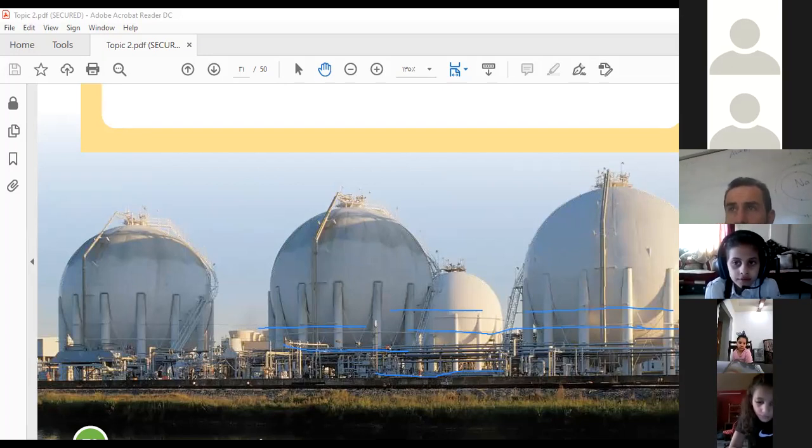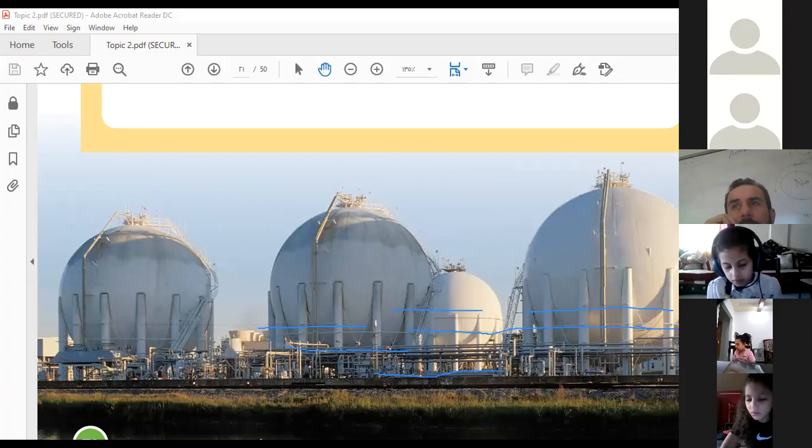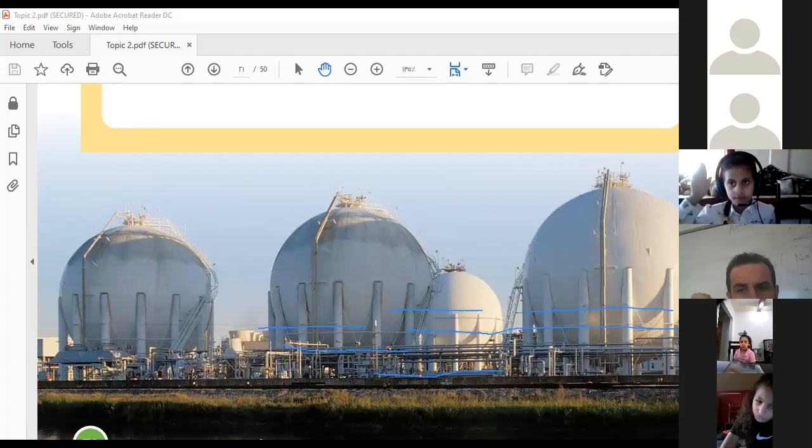Why is it stored and transported in spherical containers? Why is it not transported in pipes, or sorry, why is it not transported in trucks or tanks? Teacher, I know.